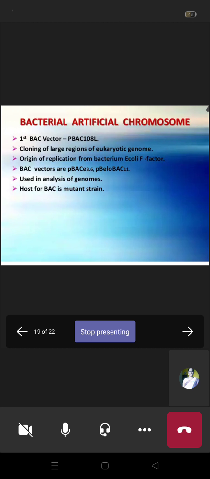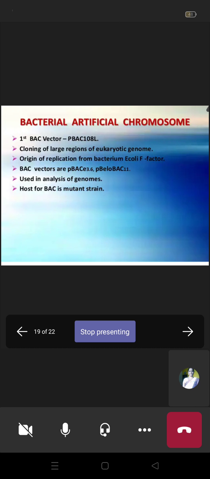of DNA. So here the first BAC vector is pBAC108L, for cloning of large regions of the eukaryotic genomes, with the origin of replication from the bacterium E. coli, the F factor, and BAC vectors such as pBAC e3.6 and pBeloBAC11.